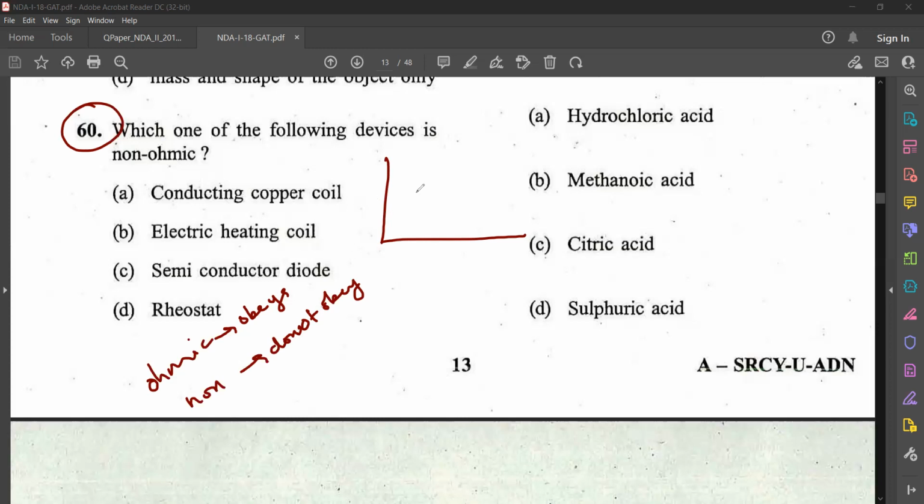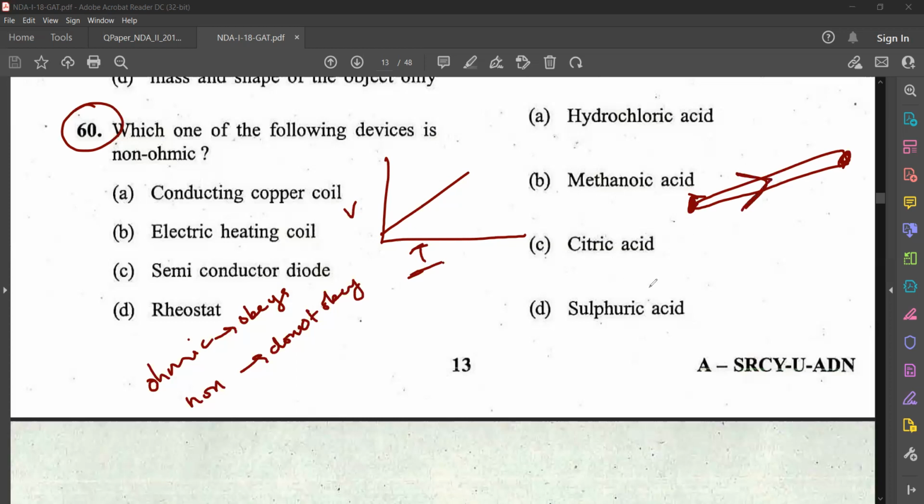Ohm's law states that the current flowing through a conductor is directly proportional to the potential difference across the ends of the conductor, provided that temperature remains constant, isn't it? That is Ohm's law.